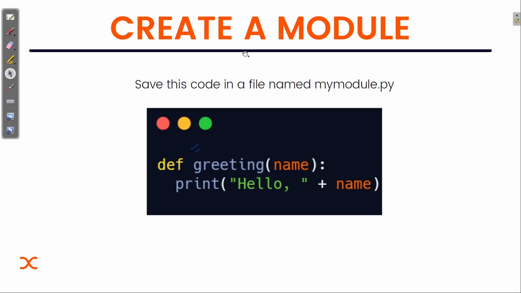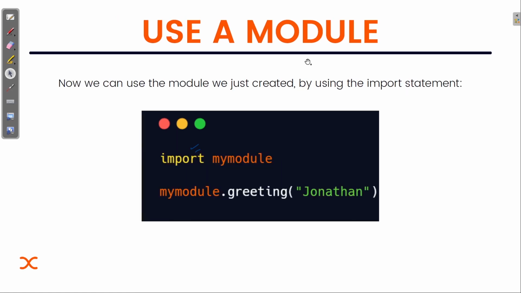So this is the way you can create a module. Let's check how we can use this module in another file. We can use any module with the keyword import. Import is a keyword that, as the name suggests, is used to import a module. You can see I'm using the import keyword and then the module name. You don't have to write .py because it is known that you are importing a module. So just write import and then the module name.